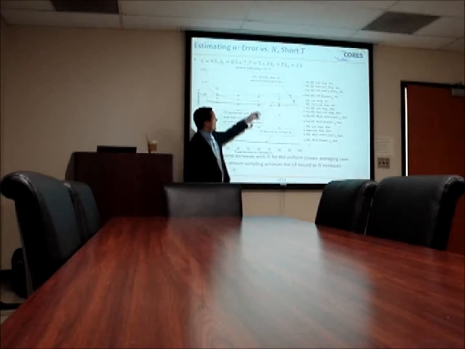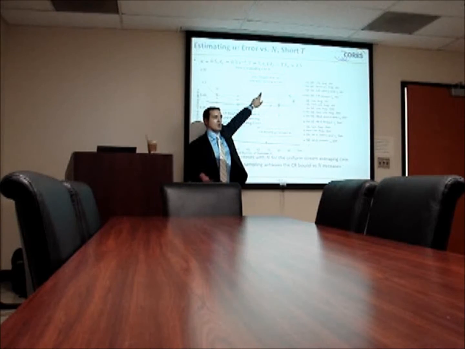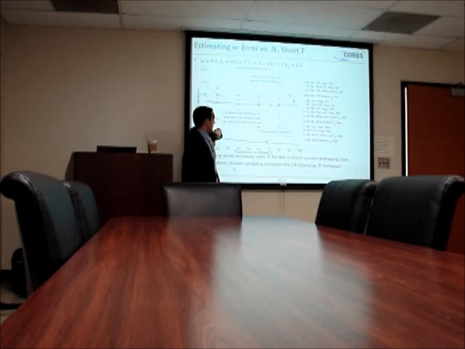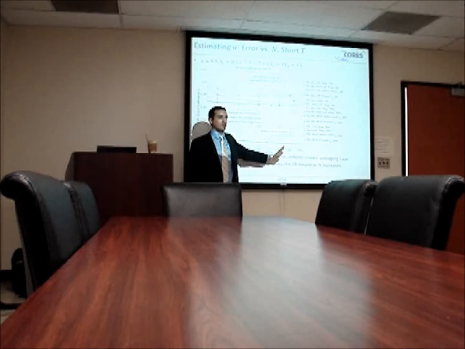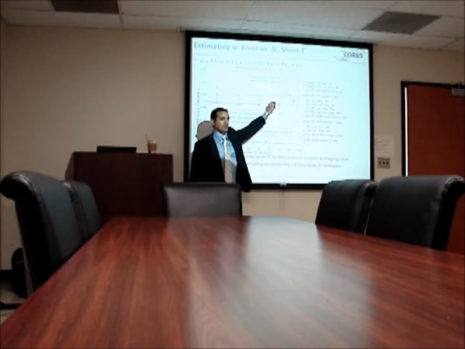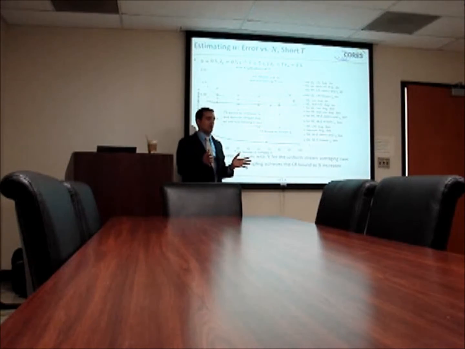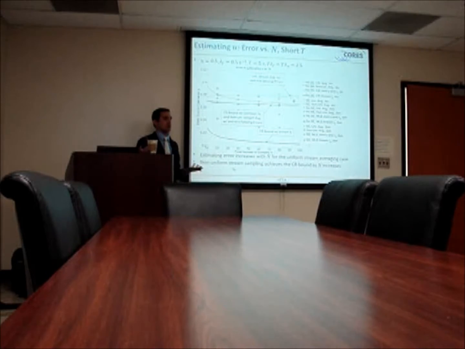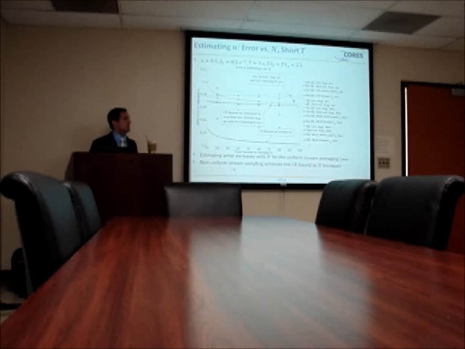If you look at the blue lines, they are averaging of the uniformly sampled stream. The result is counterintuitive because increasing the number of samples increases your estimation error. This is because you have a fixed window. When you increase the number of samples, you make the samples more correlated, so you end up with something actually worse. So basically, if you have a very short observation window compared to your average off and on time, you are better off with a lower number of samples. A higher number of samples wouldn't do you any good.